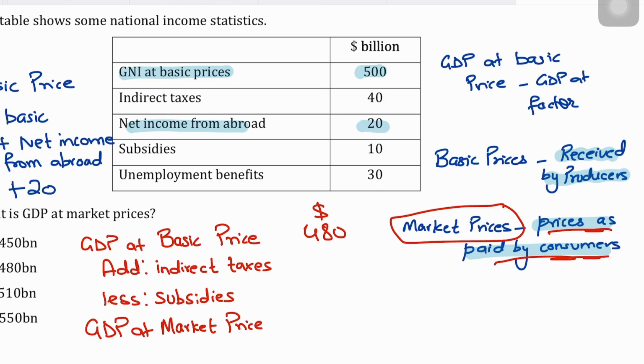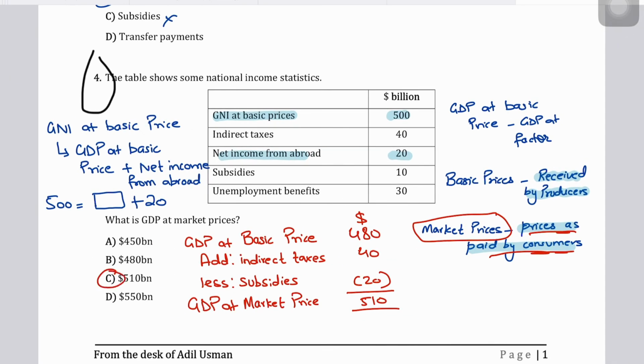So indirect taxes would add to that price, it would increase the price. So we will basically add indirect taxes of 40, and subsidies would reduce the market price, hence we'll deduct 20 from here. And hence we'll arrive at GDP at market price, which should be 510. So the correct answer should be C for Charlie, $510 billion.